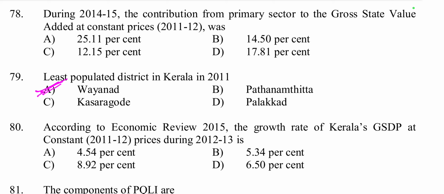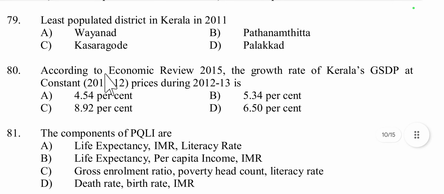Option A. Then question number 80, according to the Economic Review 2015, the growth rate of Kerala's gross state domestic product at constant 2011-12 prices during 2012-13 is 8.92. So this is all for today's session.